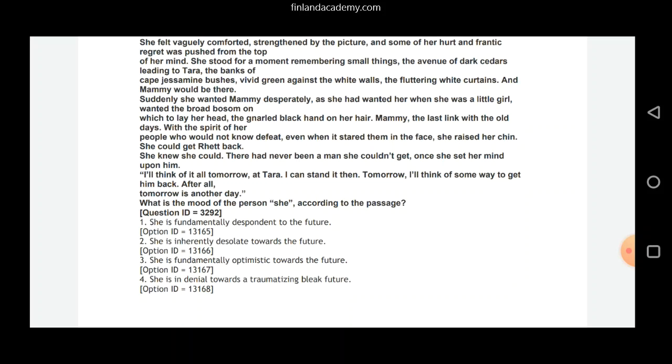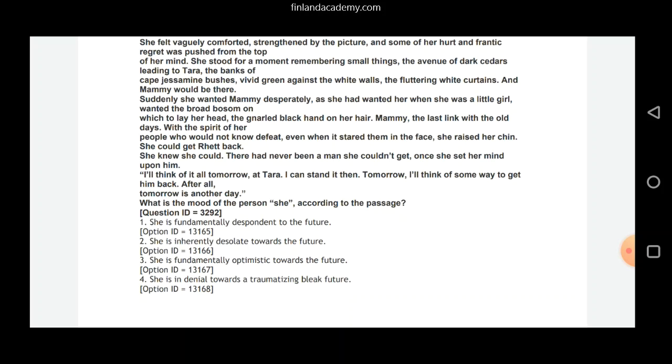I will think of it all tomorrow at Tara. I can stand it then. Tomorrow I will think of some way to get him back. After all, tomorrow is another day. So you see that she's very happy about it. She is optimistic. She hasn't lost her this thing.